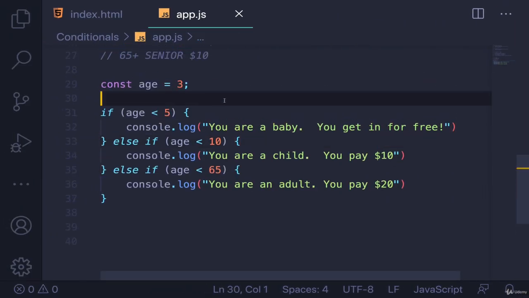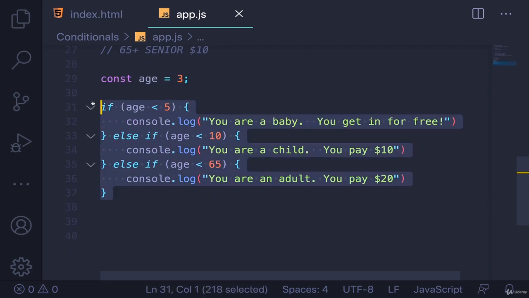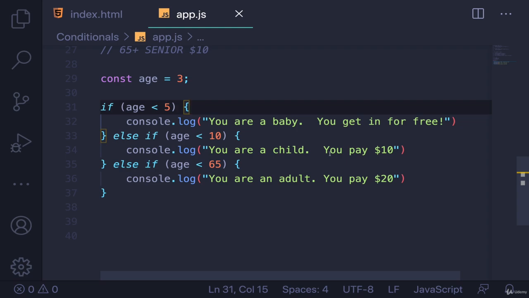So hopefully that demonstrates how these are linked together, right? In order for this to be true, we already know to make it to this point, this was false and this was false. So we know for sure age is not less than 5. It's definitely not less than 10. And then if this is true, we know, all right, well, it's somewhere between 10 and 65. So the order matters, at least with the way I've set this up right now. But I'm shortly going to show you some other options for how we could rewrite this. But really my point I wanted to make clear right now is just that these are linked.